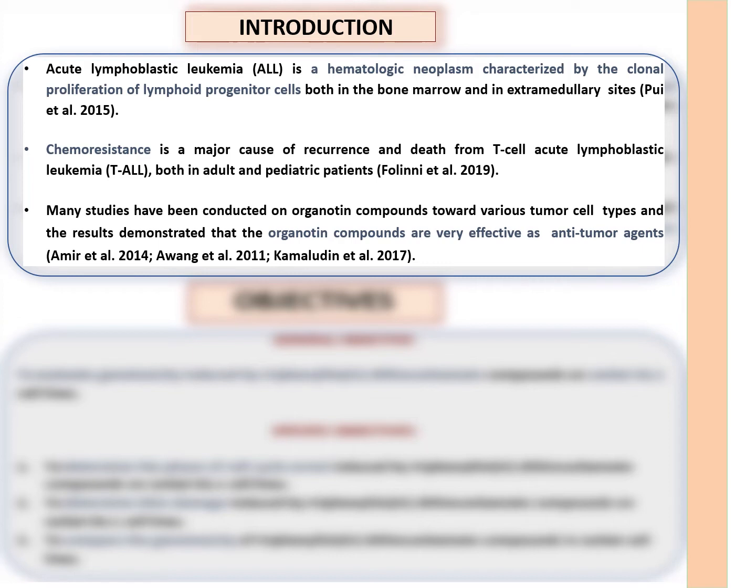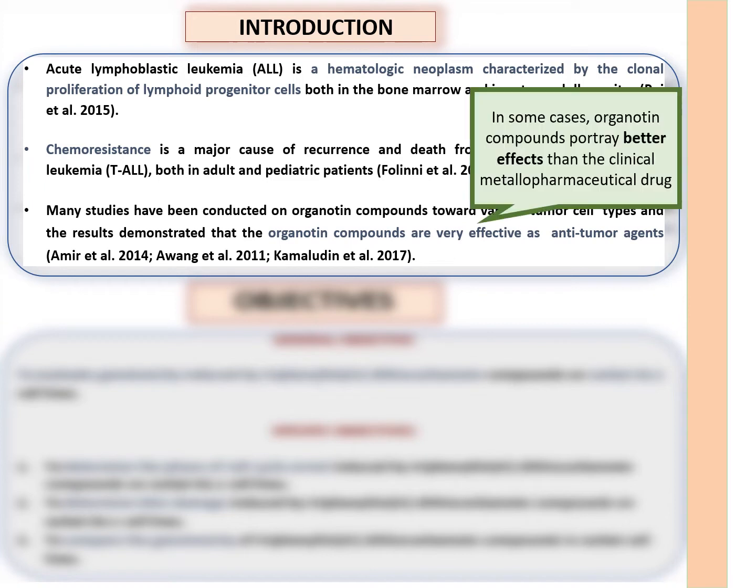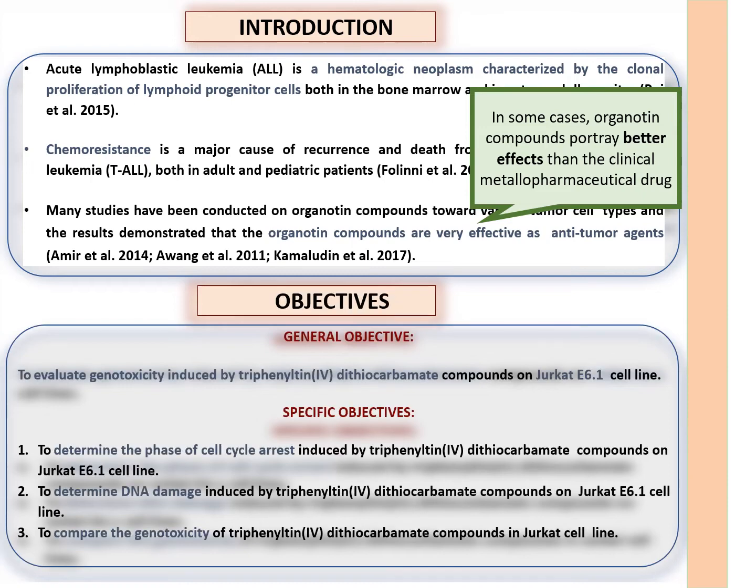Many studies have been conducted on organotin compounds towards various tumor cell types, and the results demonstrated that the organotin compounds are very effective as anti-tumor agents. The main focus of the project is to evaluate genotoxicity induced by triphenyltin dithiocarbamate compounds on Jurkat E61 cells, whereby